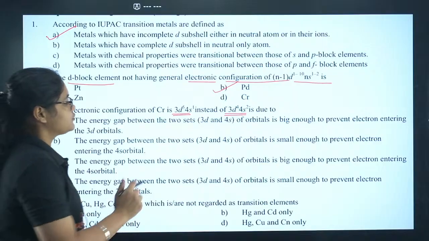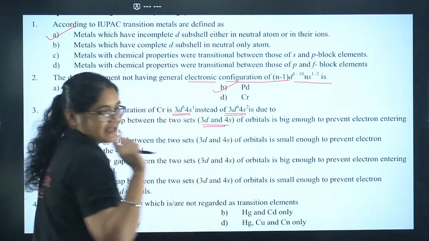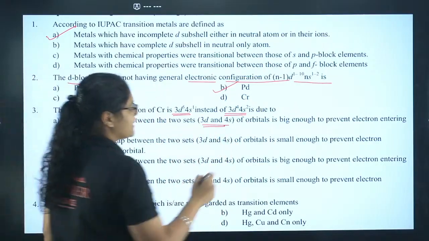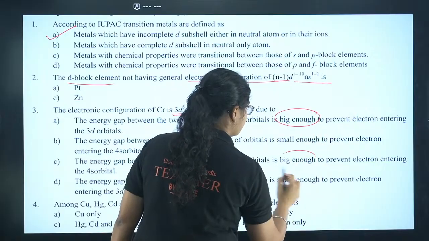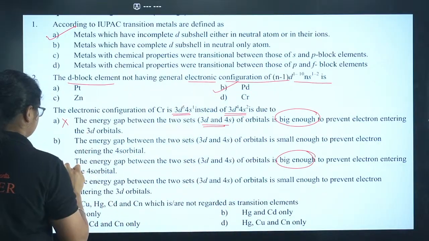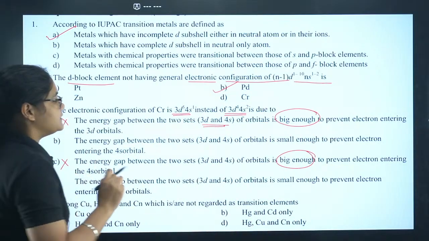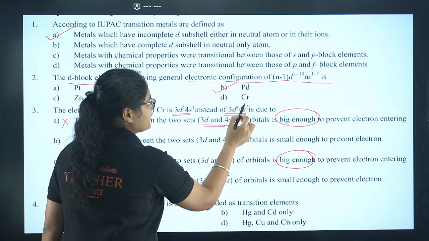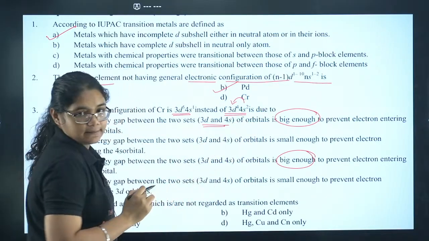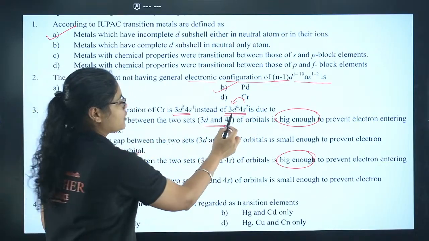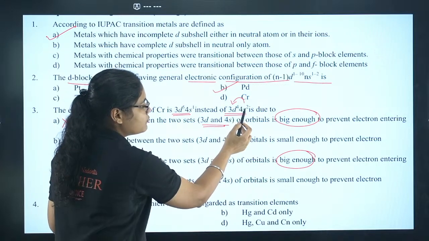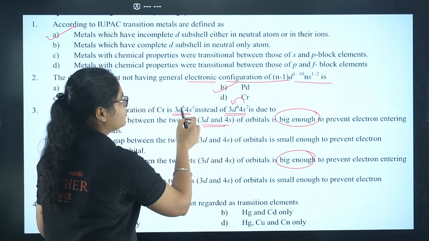Now see, first of all, 3d and 4s, the energy gap is small, okay, not high. So wherever it is given big enough, eliminate those options, right? Now what happens? From where the electron is entering? Electron is entering from 4s to 3d, right? The actual configuration should have been this one, but the 4s electron comes from here to 3d, right?